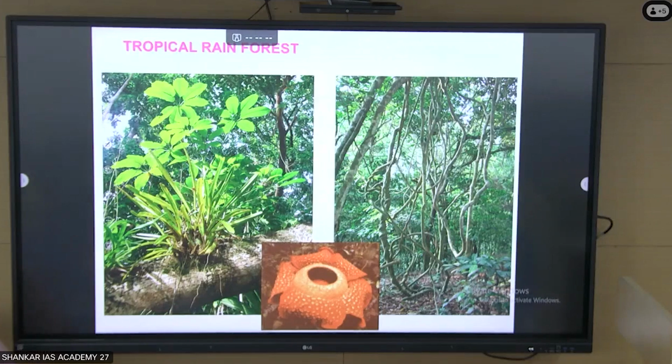So just make note. At forest floor, the leaves are dark green to enhance photosynthesis.